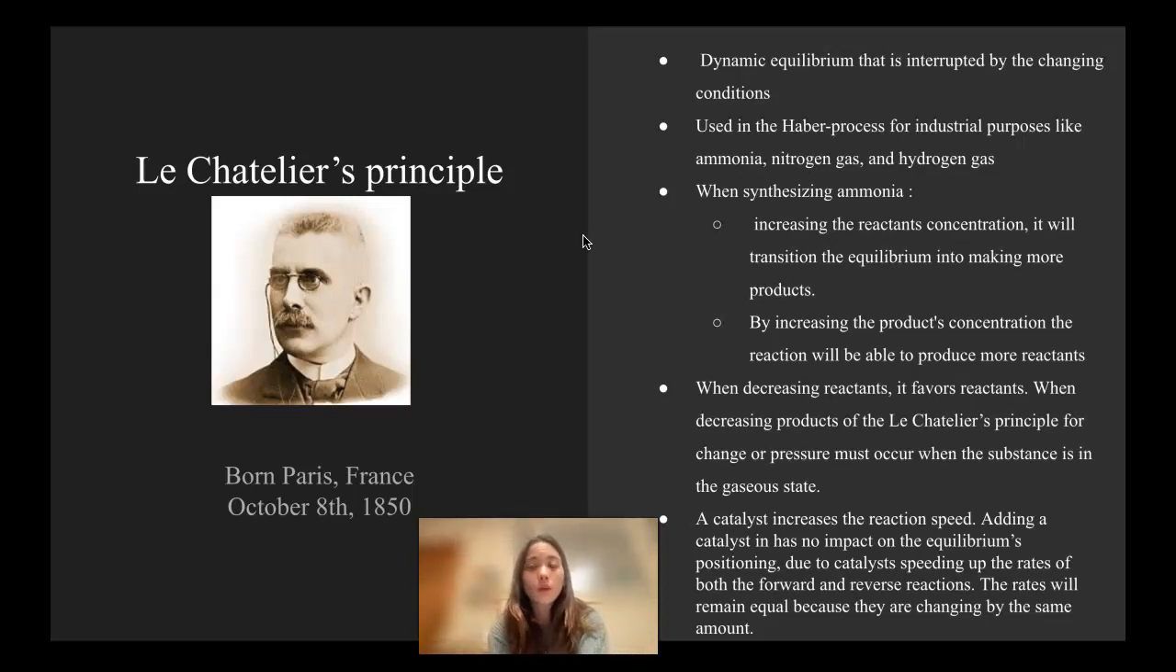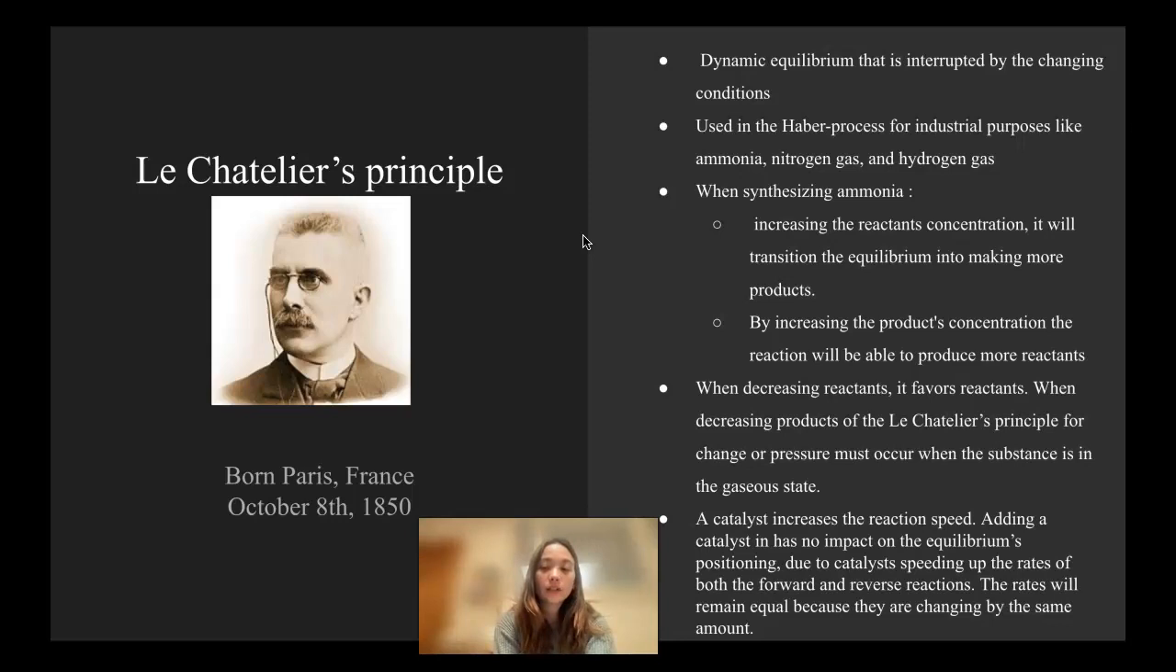When synthesizing ammonia in particular, increasing the reactants' concentrations will shift the equilibrium into making more products. When increasing the products' concentration, the reaction will produce more reactants. Now, on the opposite side, when decreasing the reactants, it favors reactants. A change in pressure must occur when the substance is in a gaseous state. It can only occur when the substance is in a gaseous state.